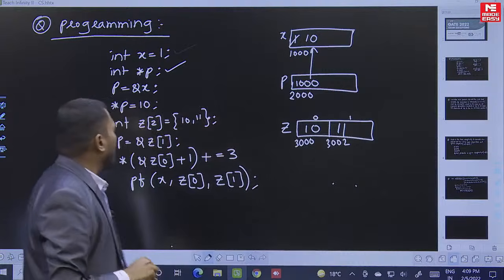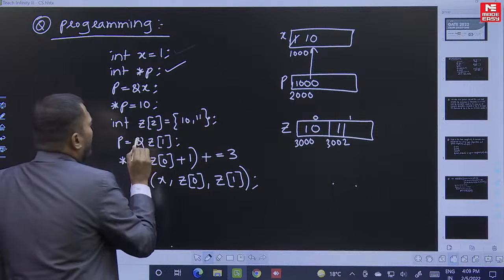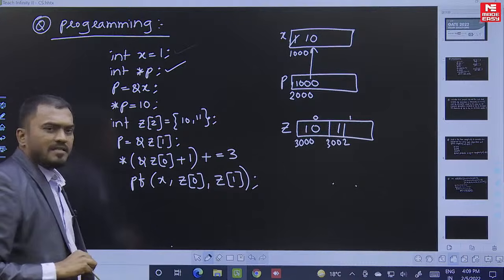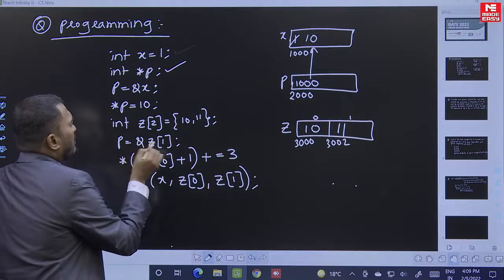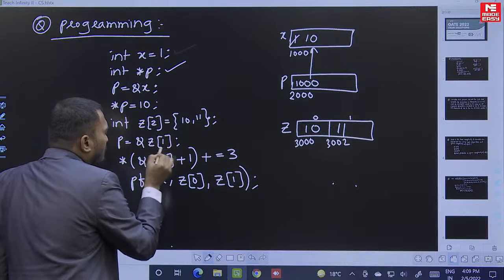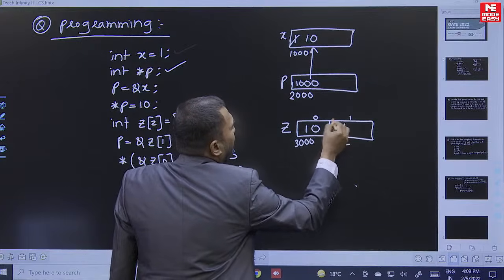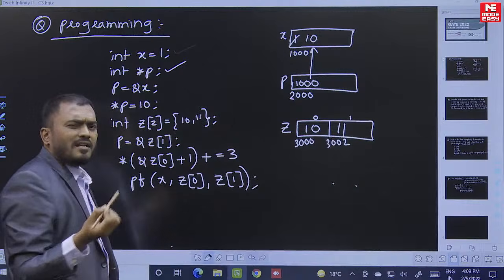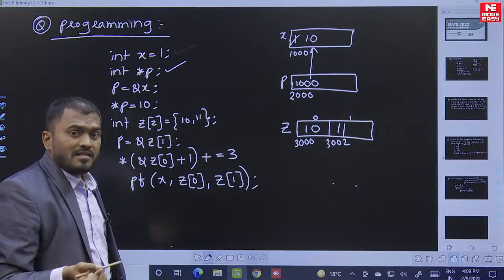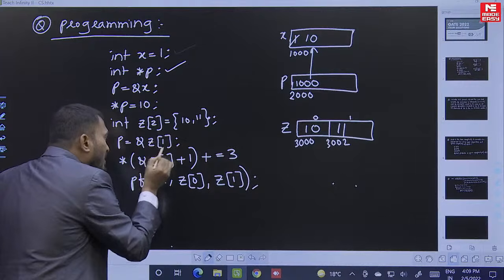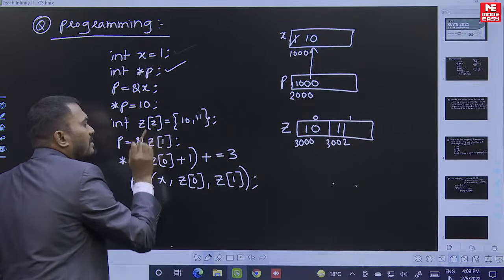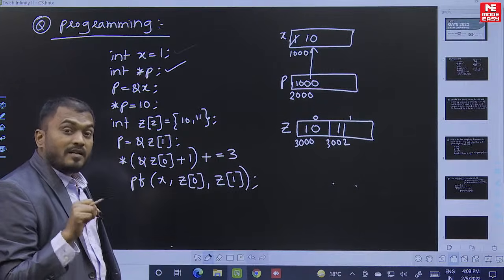Next, p equal to address of z of 1. So what is z of 1? z of 0 means 10, and z of 1 means 11. That is an integer only. First of all, z of 1 represents 11.